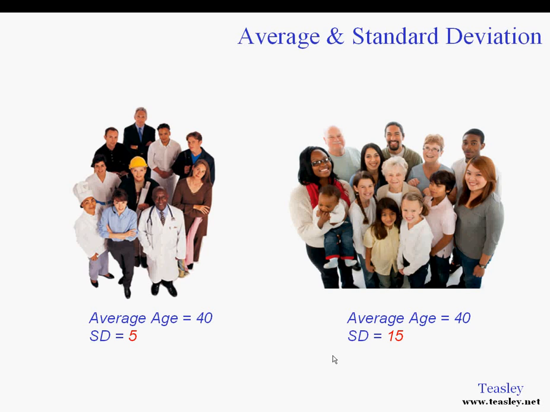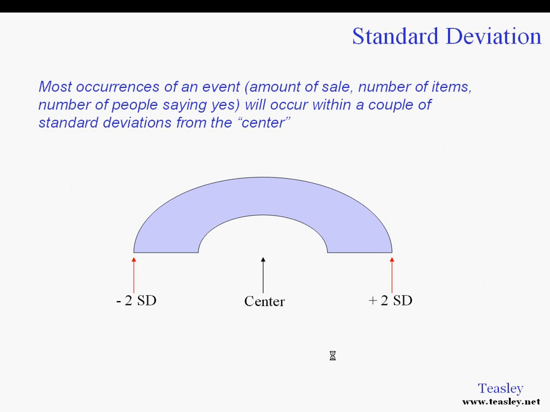No big deal. So what, you might be saying? Well, let's get on to a little bit more information. Most occurrences of an event, which might be how much is sold to somebody, how many items they buy, or the number of people that say yes, they're going to vote for a candidate, will occur within a couple of standard deviations from the center of the data. That might not make sense, but let me give you an example.